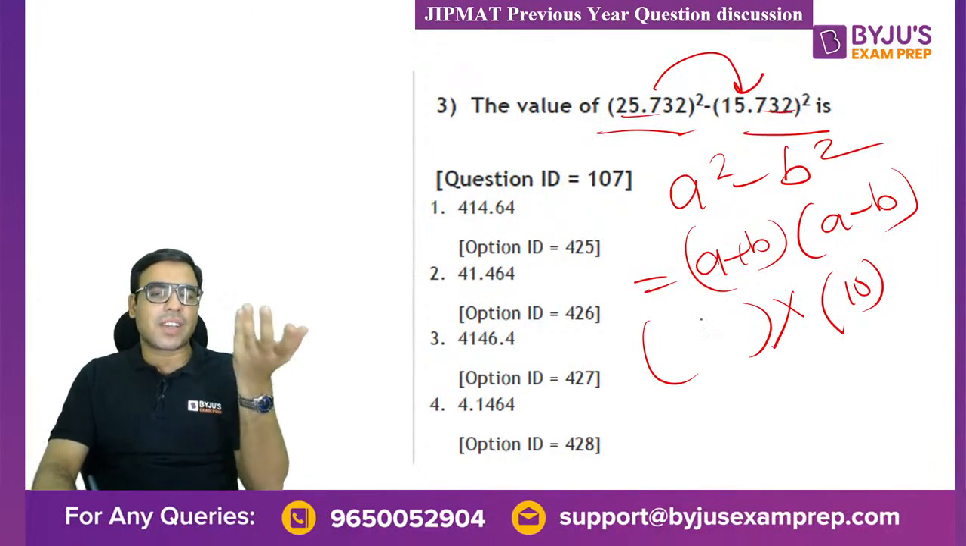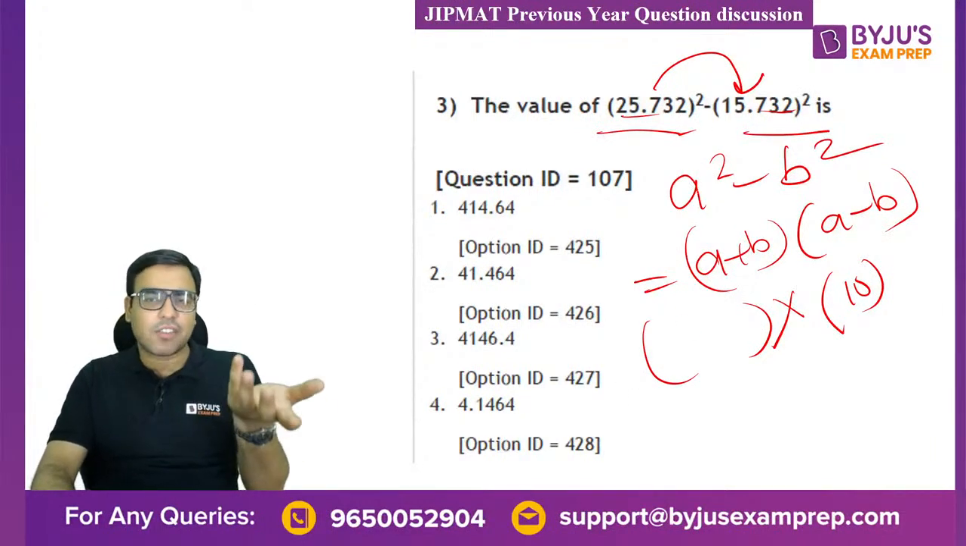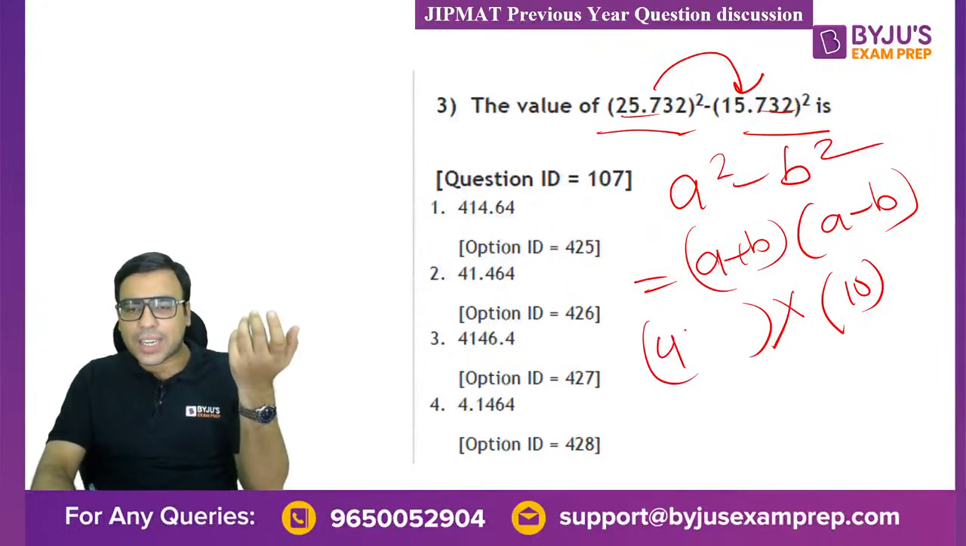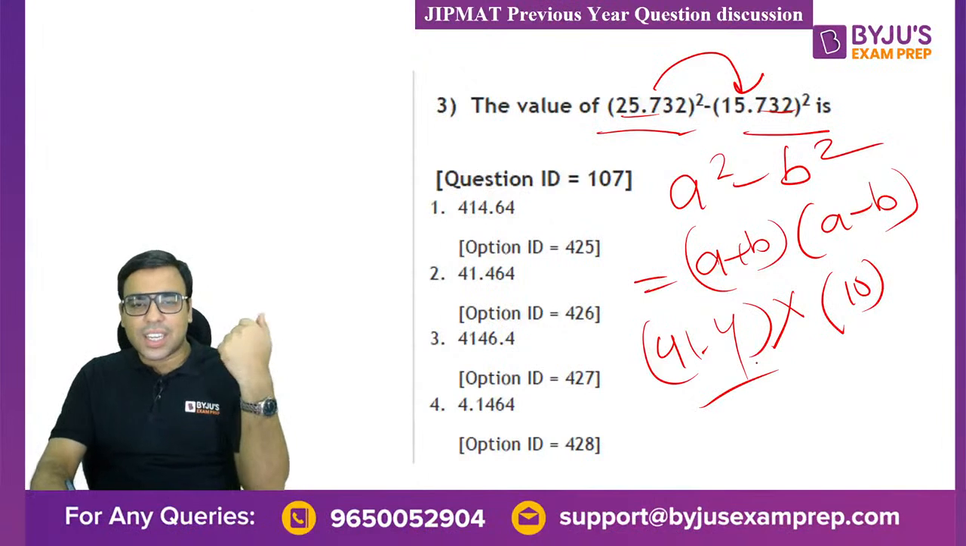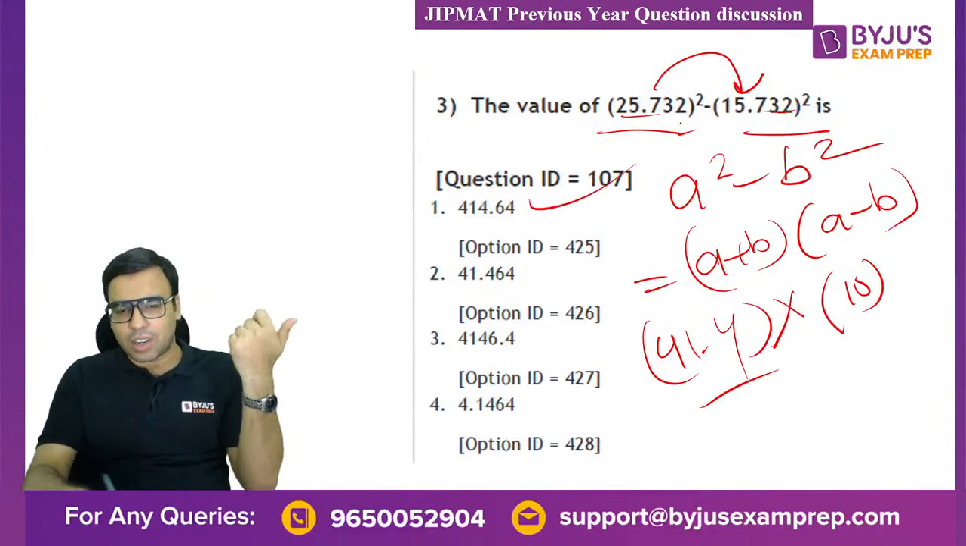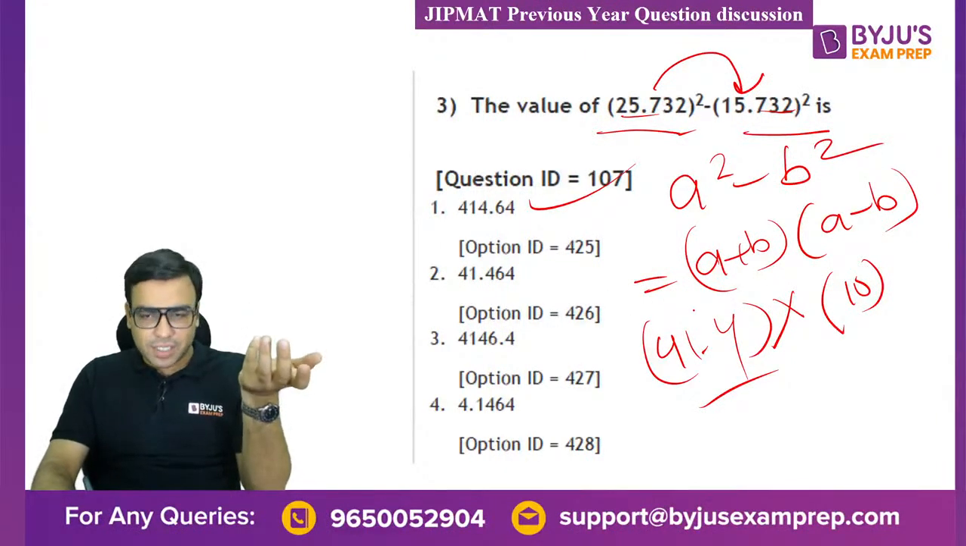So we will be getting 25 plus 15 is 40, so 41 point something you will be getting, right? 41.4 into 10, and you can easily calculate what the answer should be, right? So these are not very tough questions.